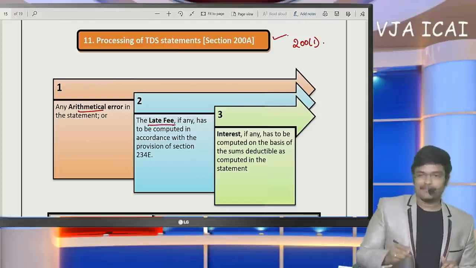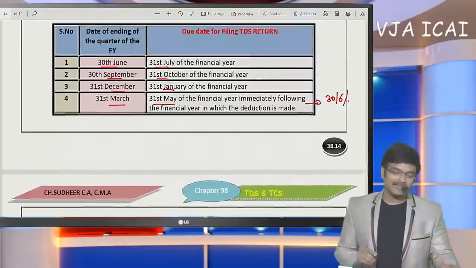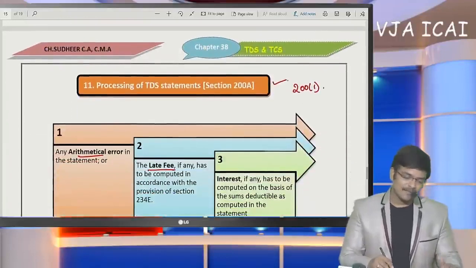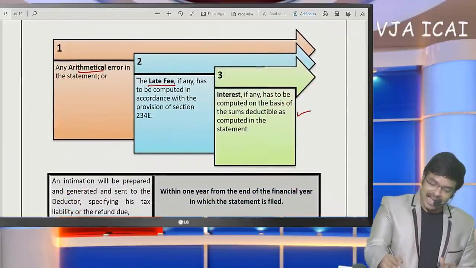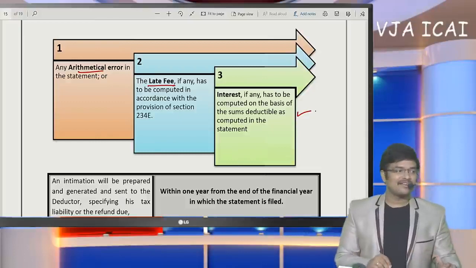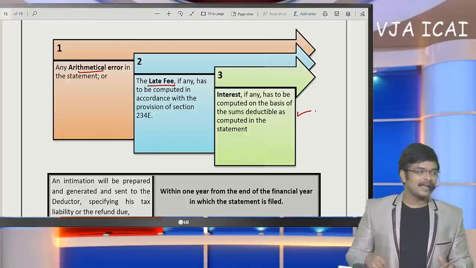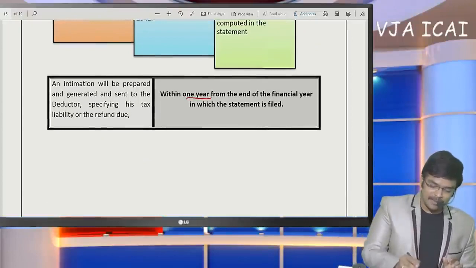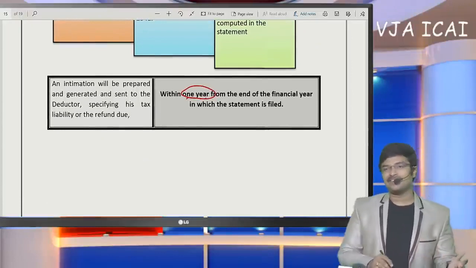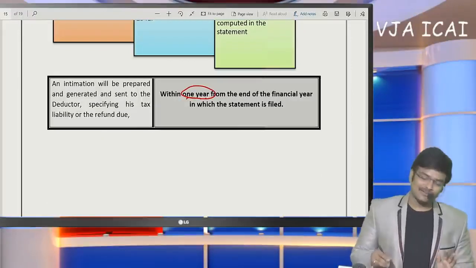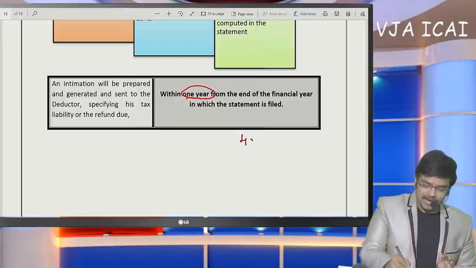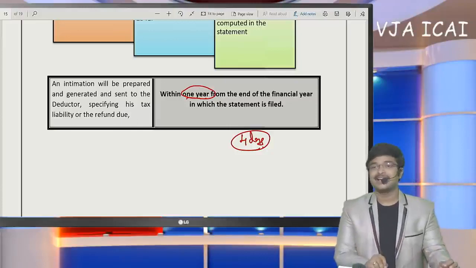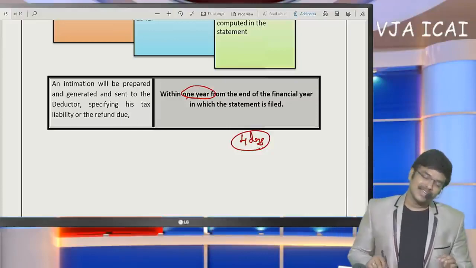Whether any late fee, 200 per day late fee will be levied. If TDS return has not been submitted within these due dates, then they are going to levy late fee along with interest also. If late remittance has been made, interest shall also be levied. An intimation shall be prepared. Generally, 1 year time limit has been given, but department is not going to wait up to such time. Generally, maximum within 4 days, the TDS return will get processed and intimation shall be issued if any late fee is payable.